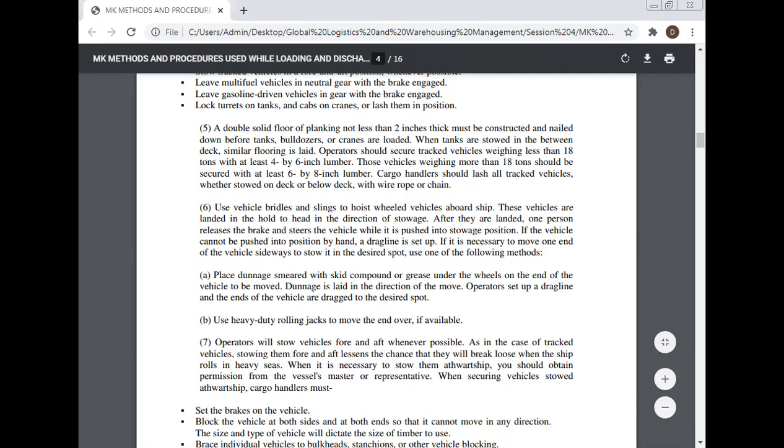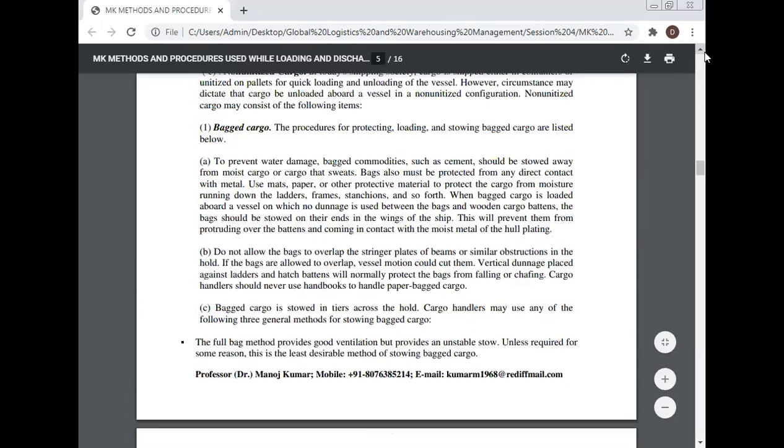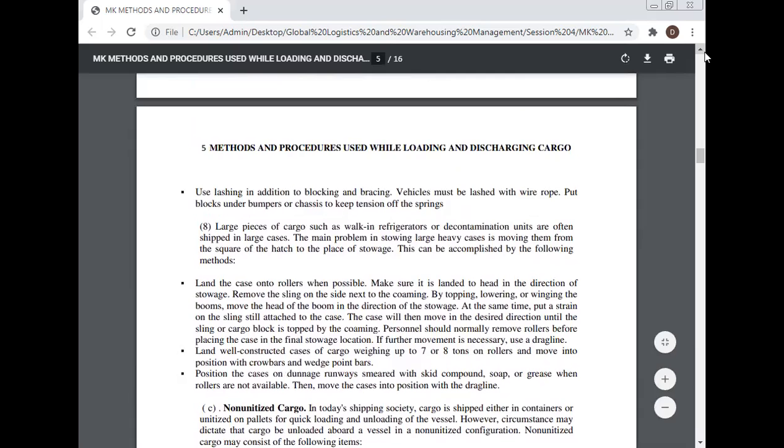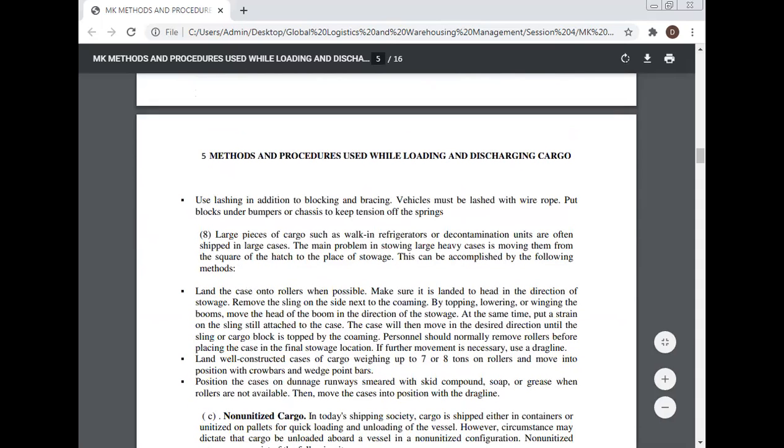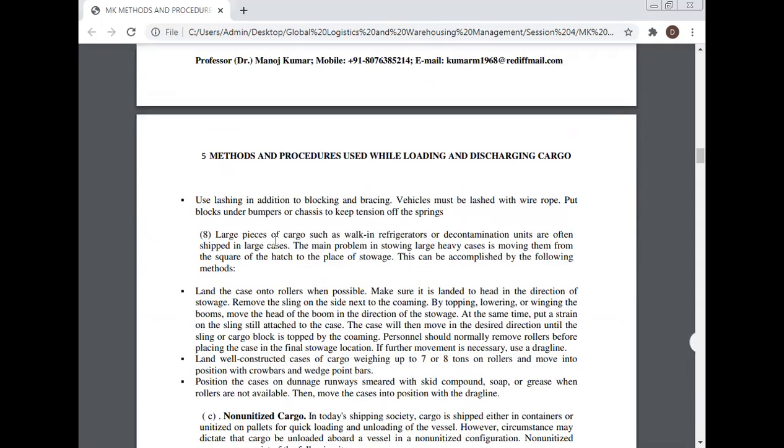When securing vehicles stored on deck, overseas cargo handlers must set the brakes on the vehicle and block the vehicle at both sides and at both ends so that it cannot move in any direction. The size and type of vehicle will dictate the size of the timber to use. Brace individual vehicles to the bulkheads, stanchions, or other vehicles' blocking. Use lacing in addition to blocking and bracing. Vehicles must be laced with wire rope. Put blocks under bumpers or chassis to keep tension off the springs.